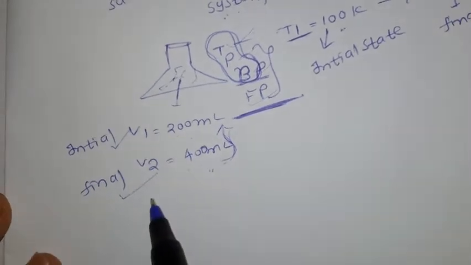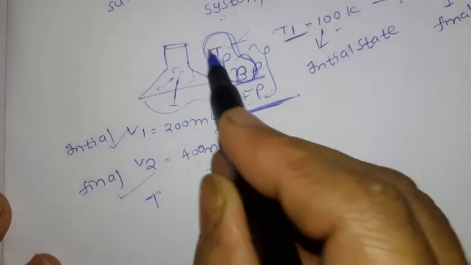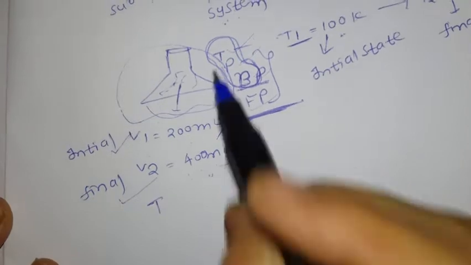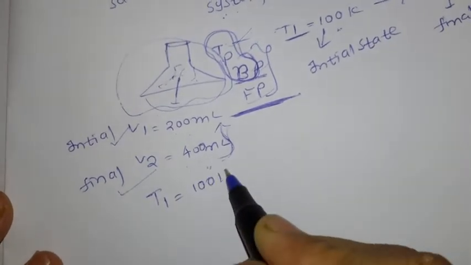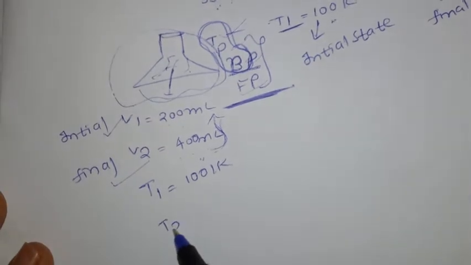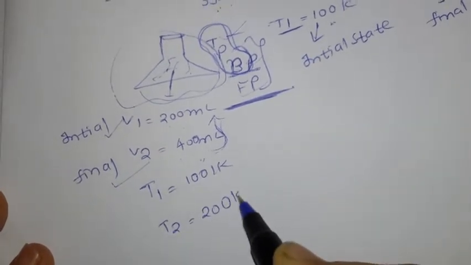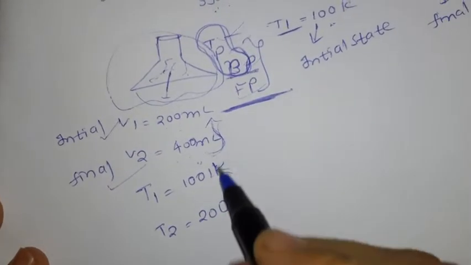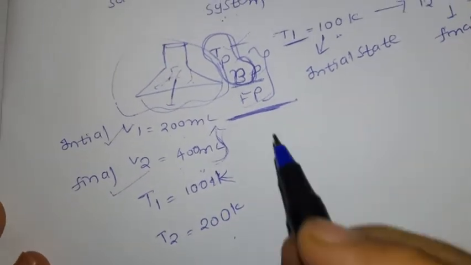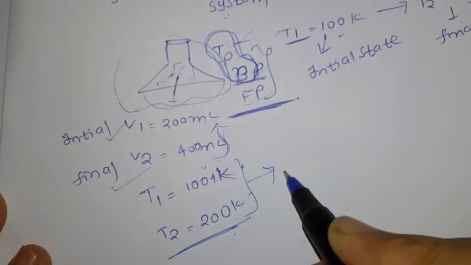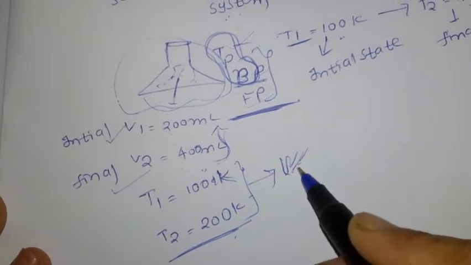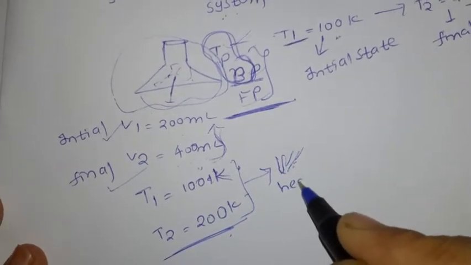For example, for this system only. Why am I calling it a system? Because it is under my observation. Now for this system, for example, the temperature is 100 Kelvin. Once I raise the temperature T2 to 200 Kelvin, first we have 100 Kelvin, next we have 200 Kelvin. Now this temperature is raised. You may heat directly with a burner, or you may use some heater.